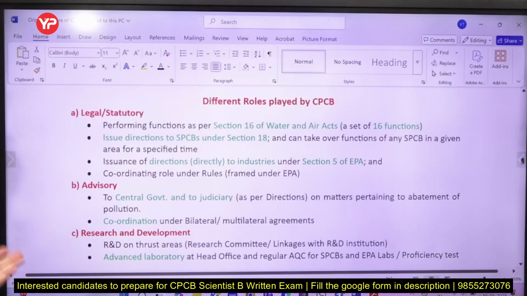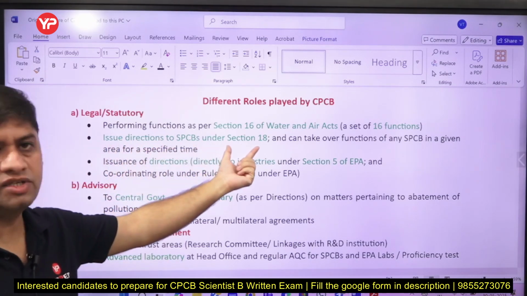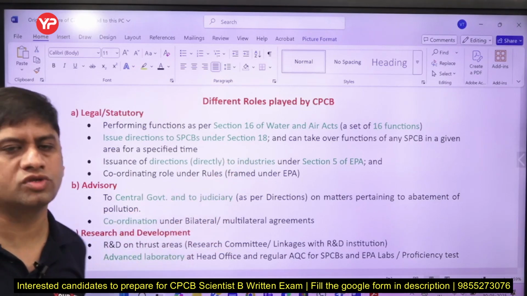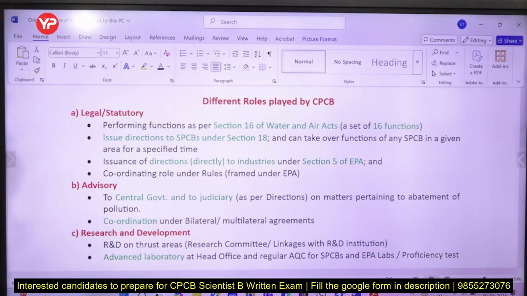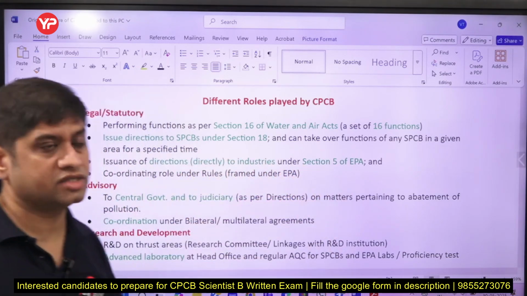Number one is legal and statutory, right? So there are 16 functions under section 16 of Water and Air Acts, right? So directions given to State Pollution Control Board, under which section it is mentioned? 18. Sometimes he will ask you question from the sections also. These all sections we are talking about the Water Act, right? Directions to industries under section 5 of Environment Protection Act.